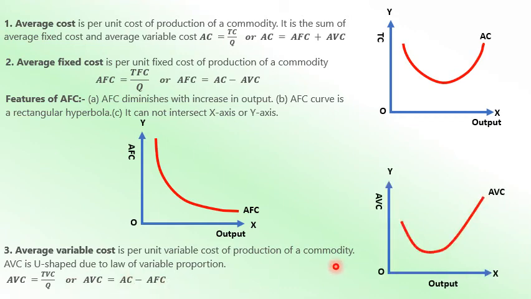So you will find this is a U shape. Initially AVC decreases and reaches the lowest point, and then sharply increases, following the law of variable proportion.